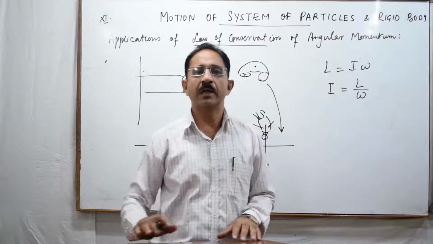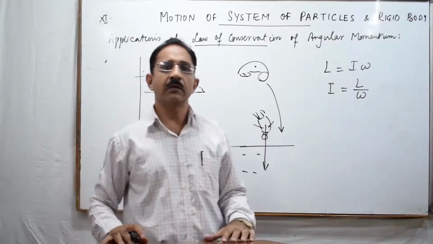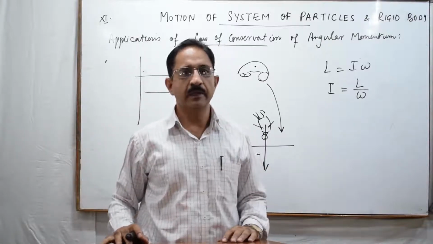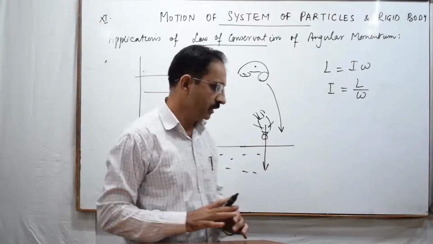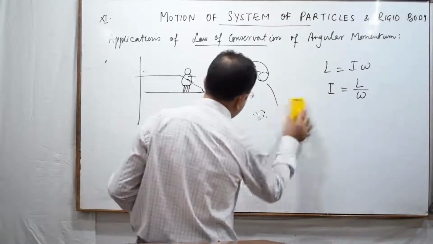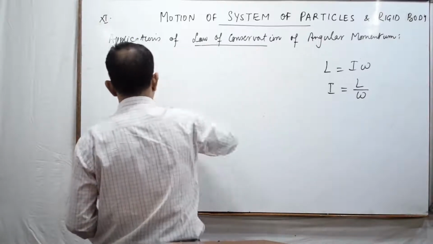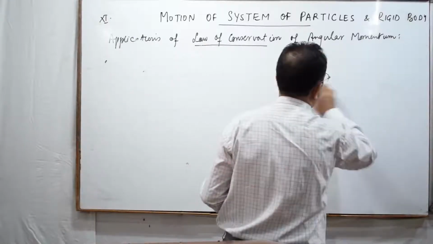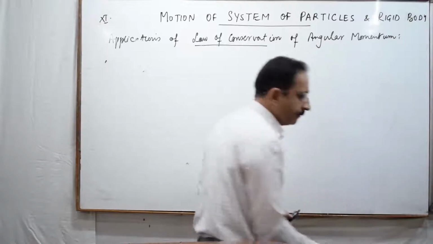Because to jump into the water, he does not need any angular velocity, but rather a linear velocity. So he is trying to lose the angular velocity before jumping into the water, but in air he makes a somersault by increasing the value of omega.